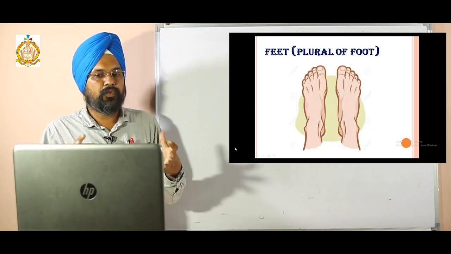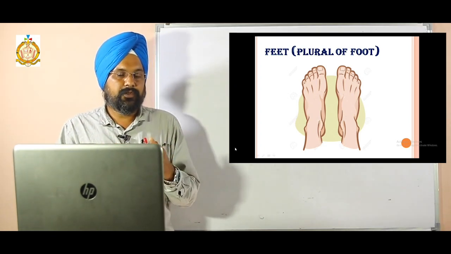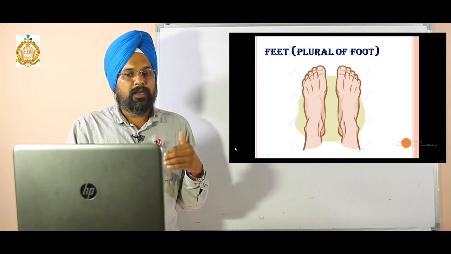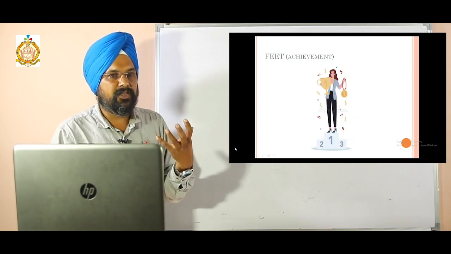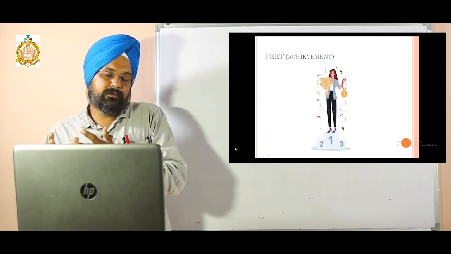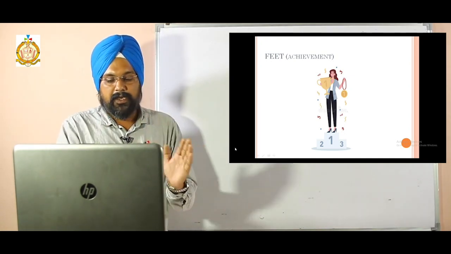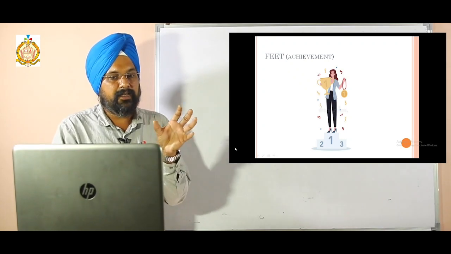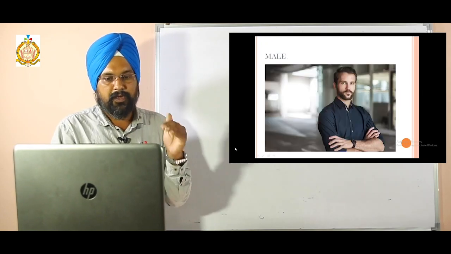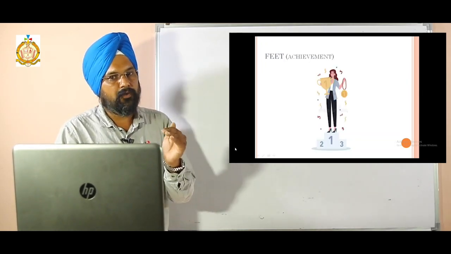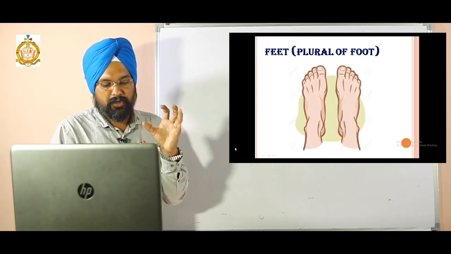Next we have feet. Feet means the plural of foot, our foot. Next, feet also means achievement, that means we have to achieve something in school, like a medal from the school. Both words are the same, feet, but the first feet means plural of foot and the next feet is achievement.